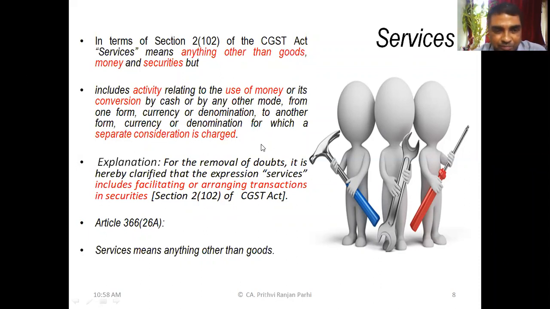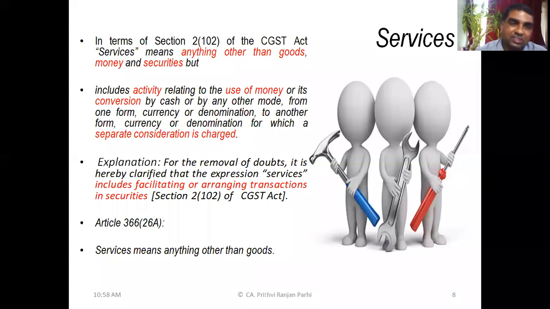Is it clear? Yes, sir. And this particular explanation is also there to further clarify that issue. The explanation clearly says, for removal of doubts, it is hereby clarified that the expression services includes facilitating or arranging transactions in securities. If someone is providing some kind of facilitating service or arranging something, some kind of help in relation to a transaction related to securities, that will also be regarded as services.